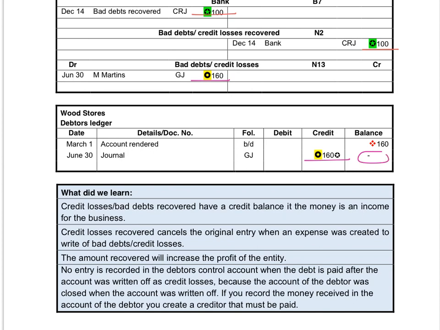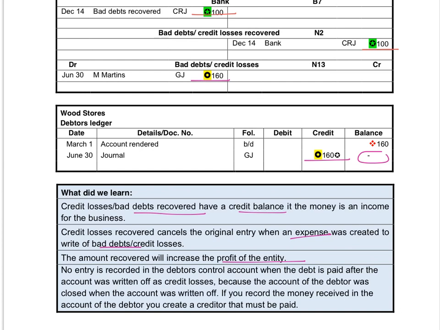So after we wrote off bad debts, you can never record the entry in the debtors account because then you will create a liability. Bad debts recovered must have a credit balance because all income in the business has credit balances. Credit losses recovered cancels the original entry that we made when we created bad debts, that was an expense. The amount recovered will increase the profit of the business because now the business earns income again.